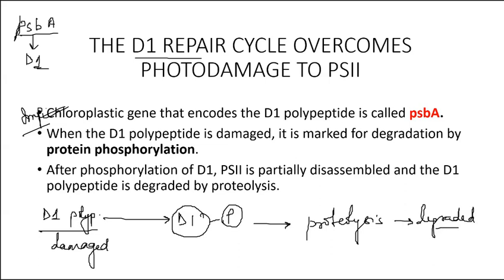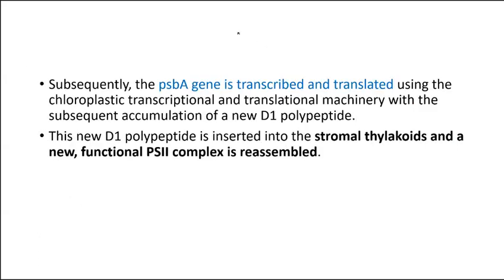So what will happen once D1 is degraded? There will be the synthesis of new D1. The PSBA gene is transcribed and translated. The chloroplast has all the machinery for that. So a new D1 polypeptide will be synthesized. This new D1 polypeptide is then inserted into the stromal thylakoid and a new functional PS2 complex is reassembled. Once D1 was damaged, there was a disassembly of PS2. Once a new D1 polypeptide is formed again, PS2 will be reassembled.